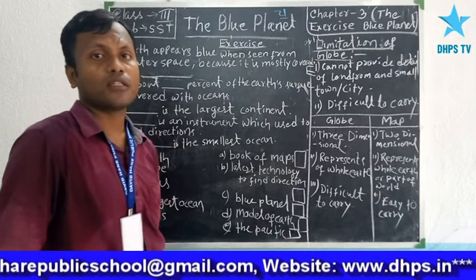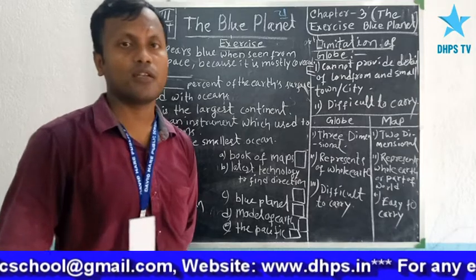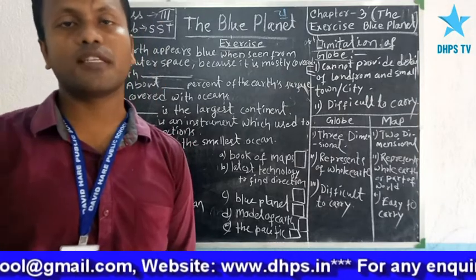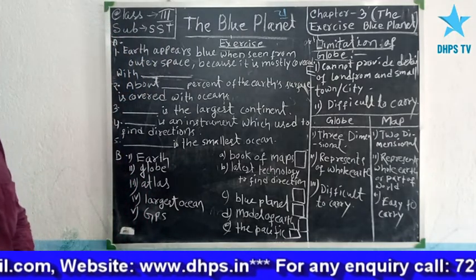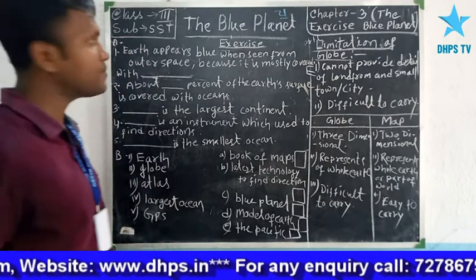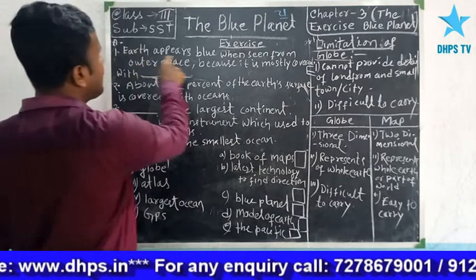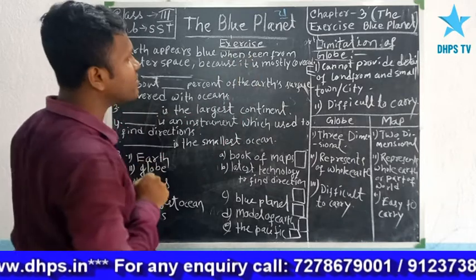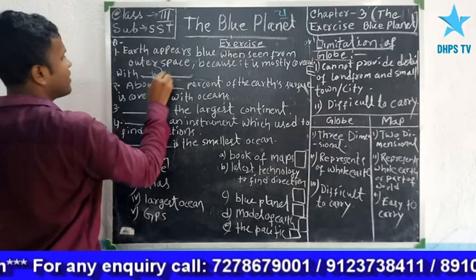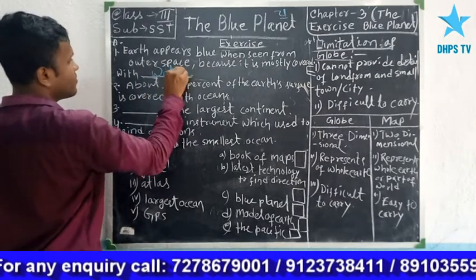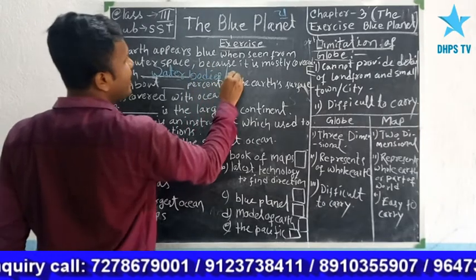For this reason our earth is referred to as a blue planet. So which is the correct answer? The earth appears blue when seen from outer space because it is mostly covered with water bodies, or we say ocean.